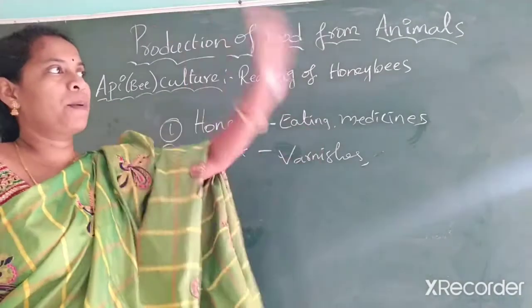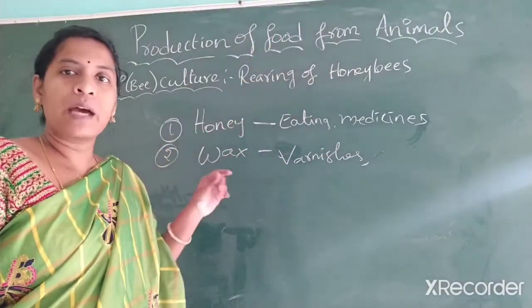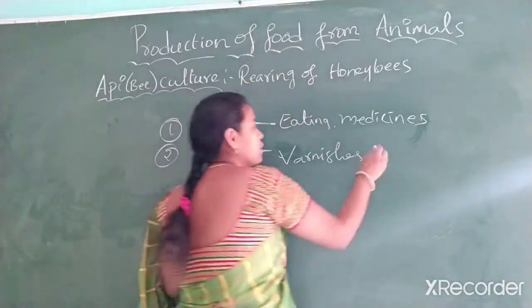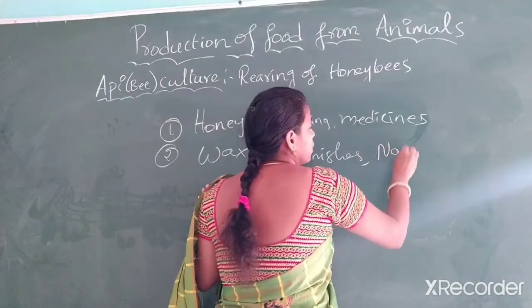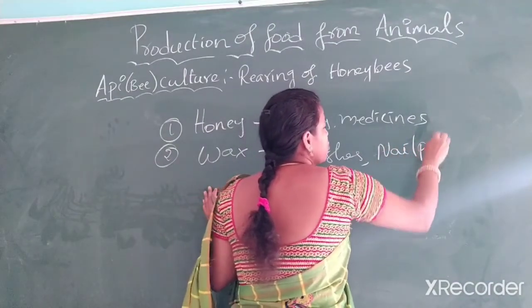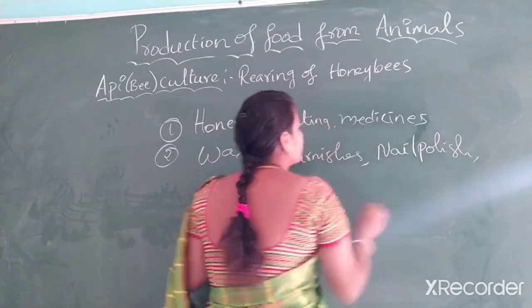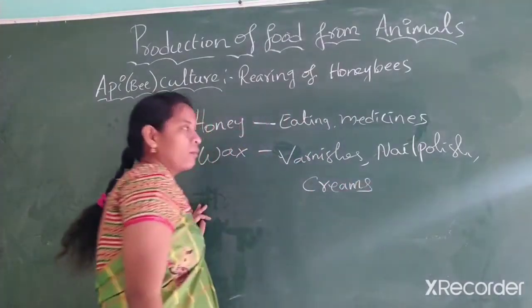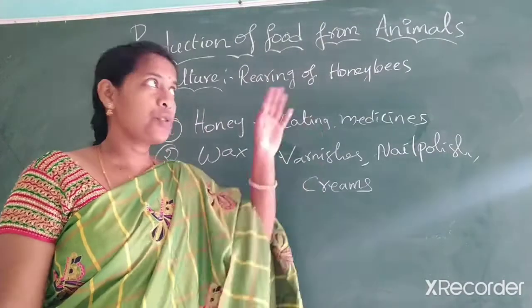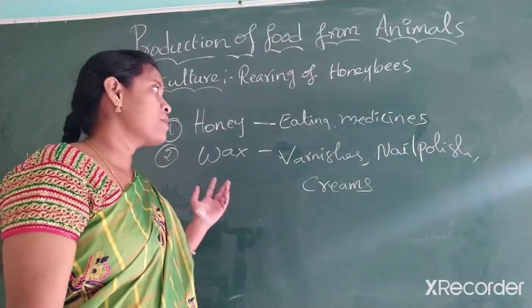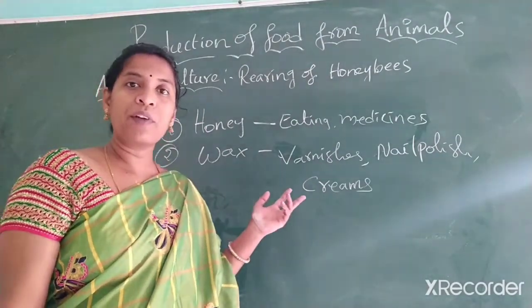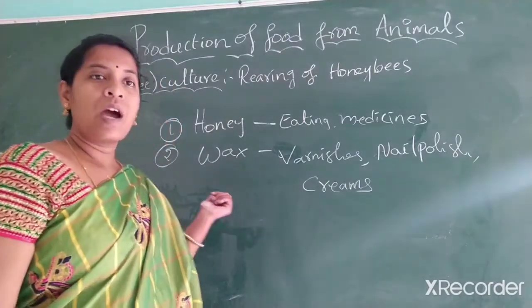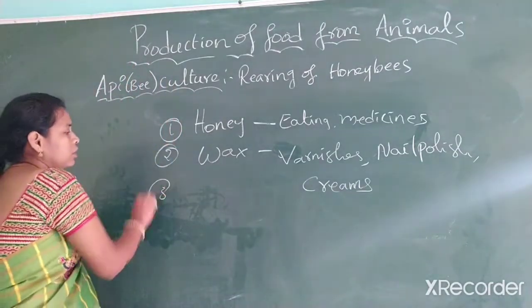Varnishes means which we apply a coating to the windows or doors. And next, nail polish, in some creams which we use for external purpose. Those creams, varnish and nail polish are made up of actually wax. And next, the third product,